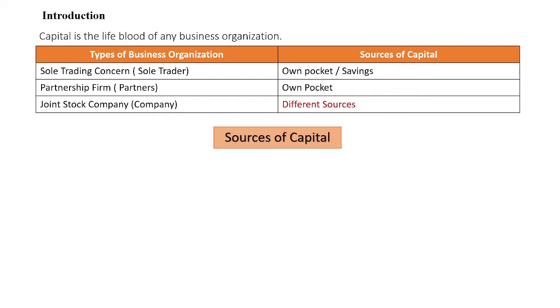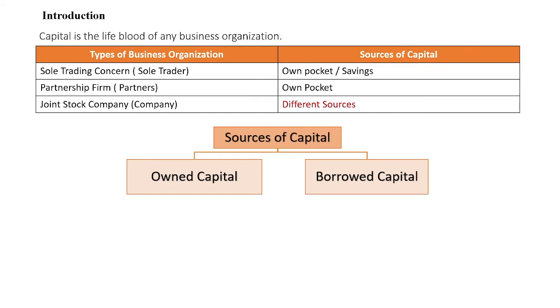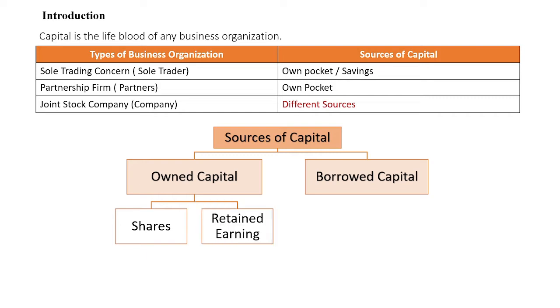So the sources of capital are like this. Basically, joint stock companies collect the capital from various sources, and these sources are classified into two main headings, that is own capital and borrowed capital. In own capital, there are two main sources: issue of shares, and second one is retained earning. Retained earning means the amount of profit which is reserved by the company and can be used in future for the company's expansion and diversification purpose.